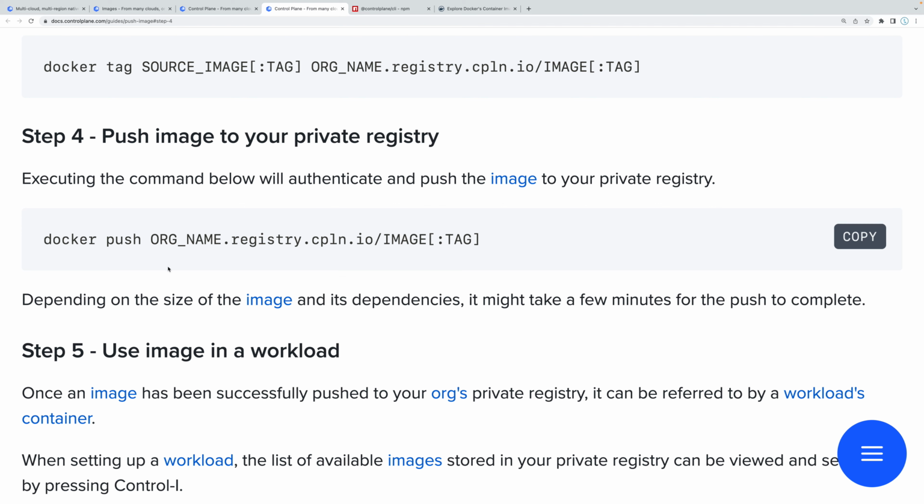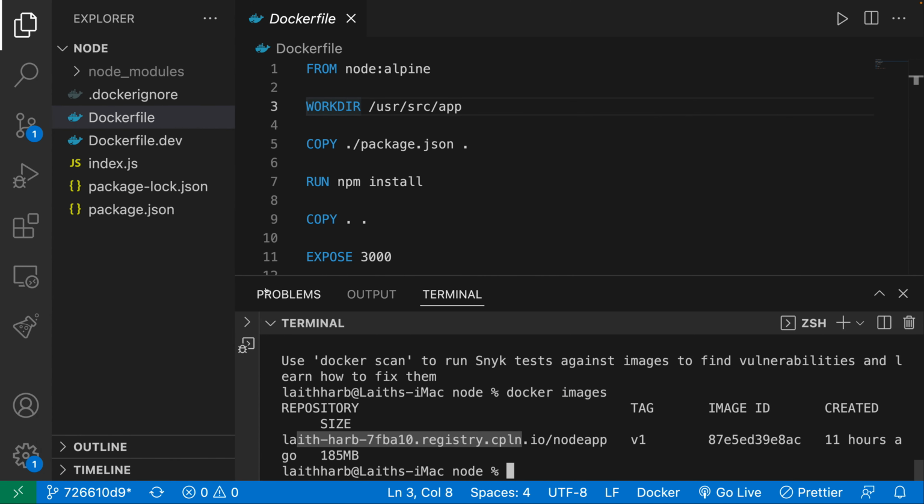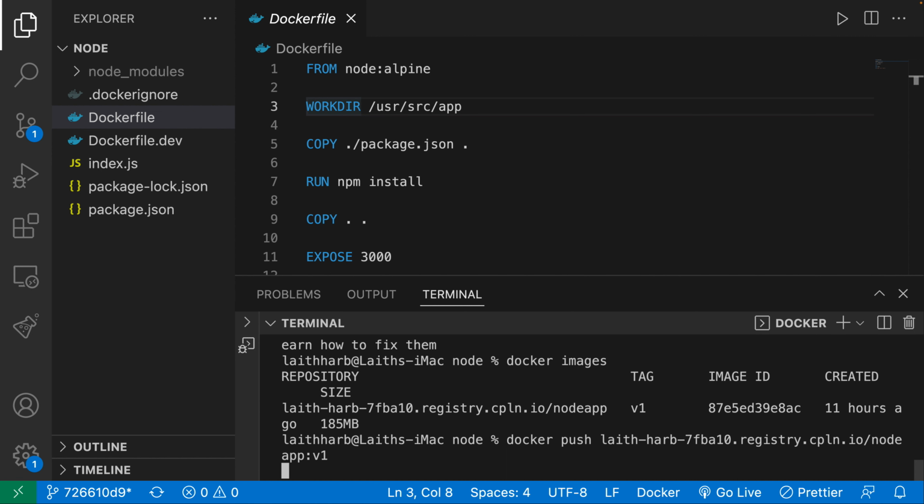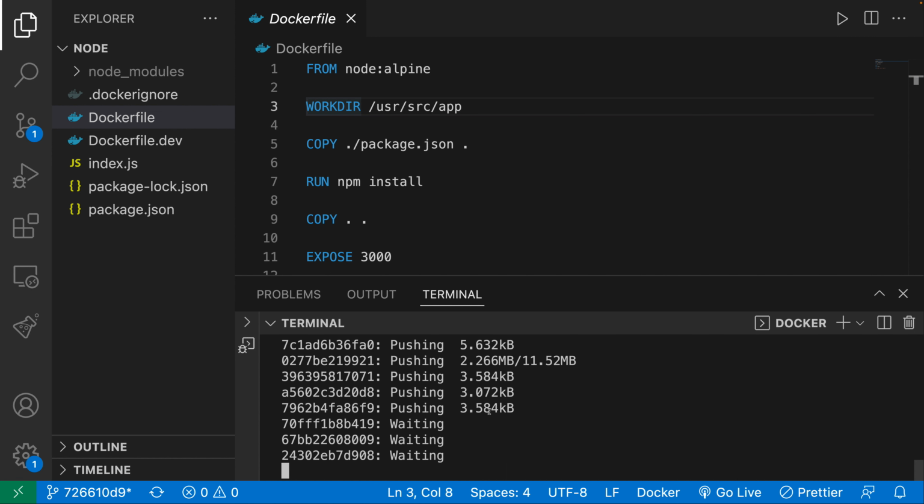So we're going to say docker push, and I am just going to copy this because that's our image name, and then I'm going to say :v1. All right, so let's go ahead and push this. And this might take some time.